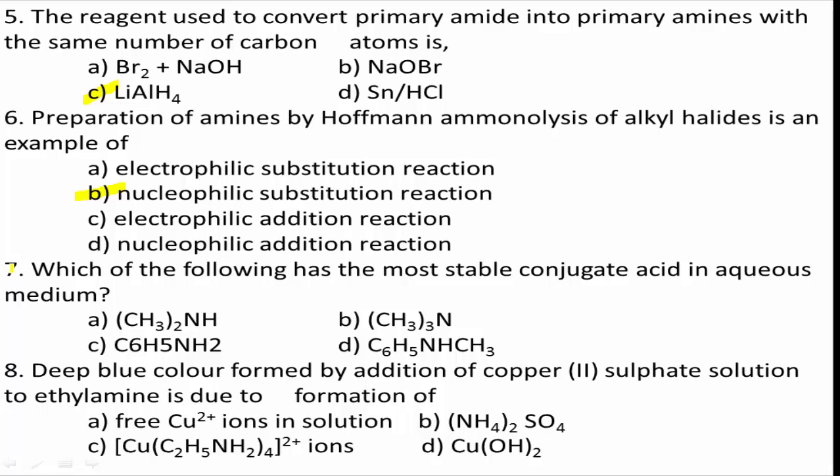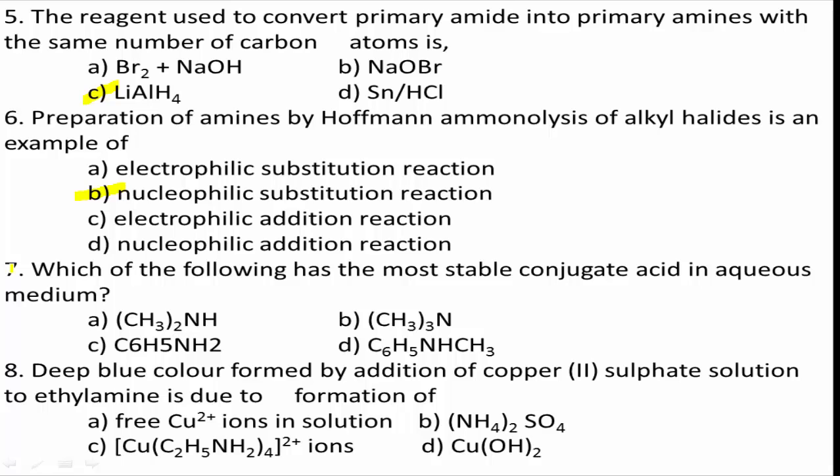Yes, students, the most stable conjugate acid is the most stable protonated cation, whose stability depends on the extent of hydrogen bonding. Among the given options, C6H5NH2 has the most stable conjugate acid because it contains more number of protons.